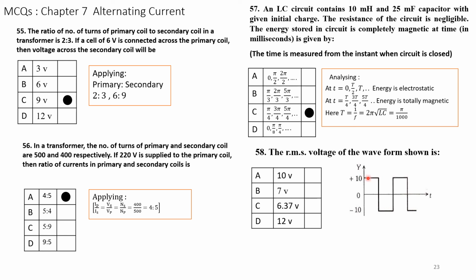So plus 10 here, and at this instant it becomes minus 10. So it is oscillating between plus 10 and minus 10, a square wave. We know that the RMS value of a square or rectangular wave is I naught or I average, that is plus 10. So plus 10 is the answer.